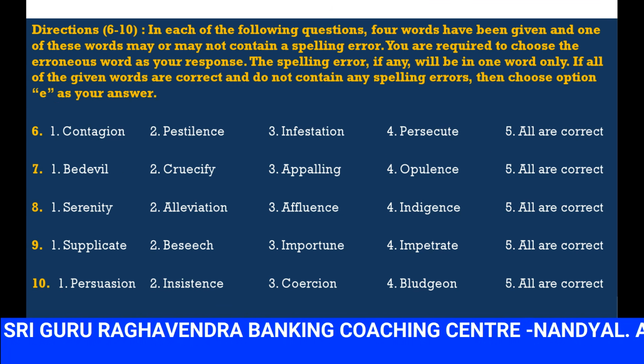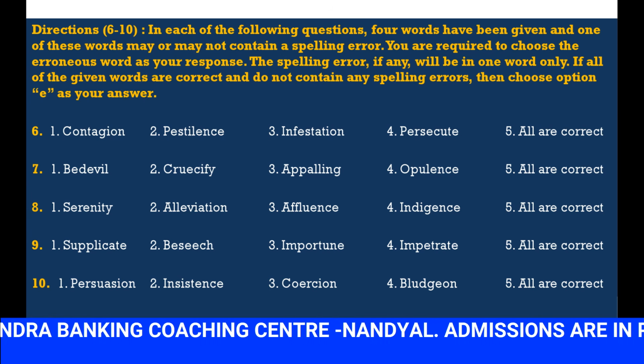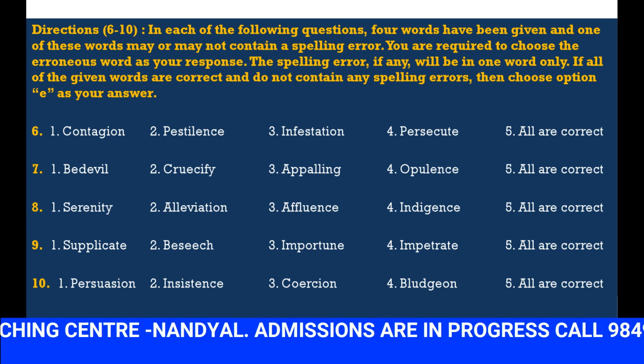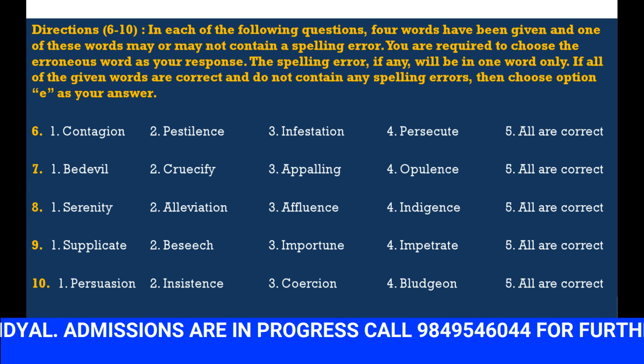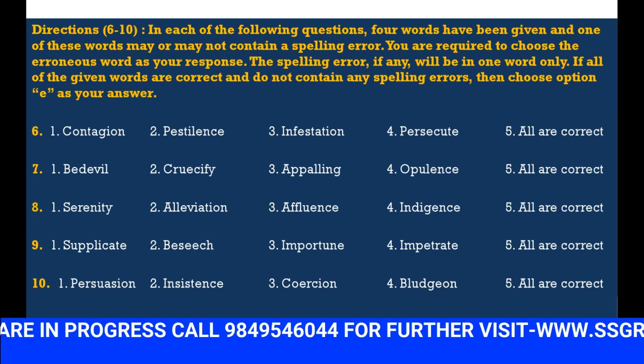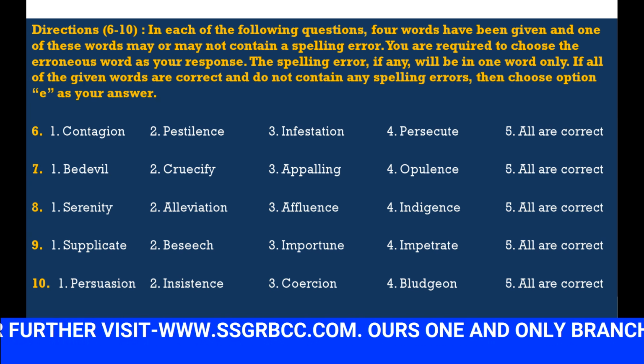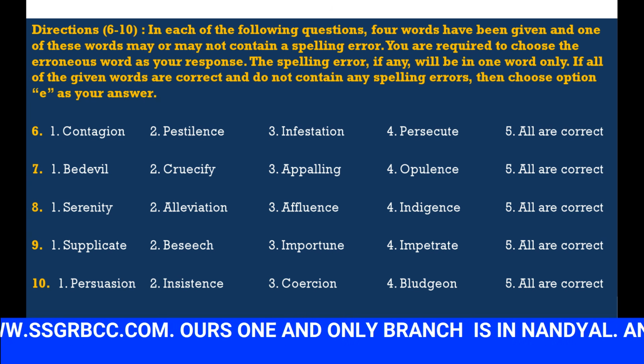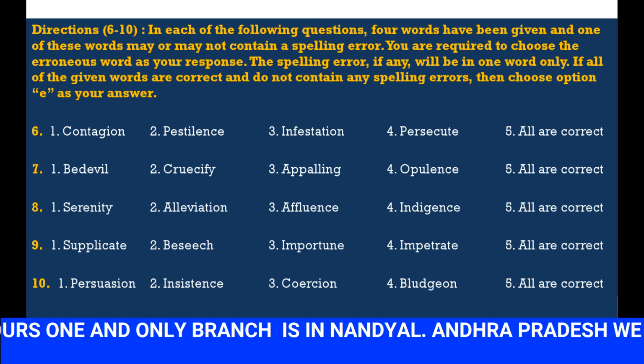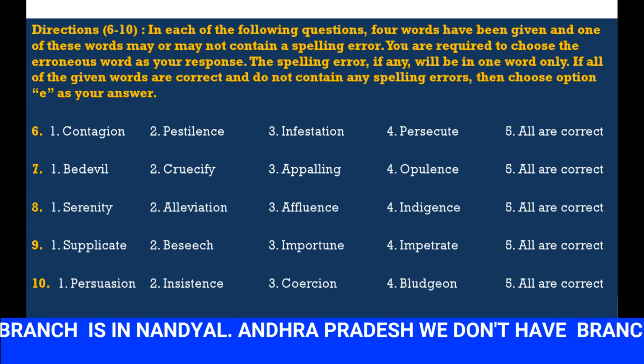Next. In each of the questions there are 4 words given, and one of these may contain a spelling mistake. So we have to identify the spelling mistake. You have to choose the erroneous word as your response. The spelling error, if any, will be in one word only. If all the words are correct and do not contain any error, then option 5.